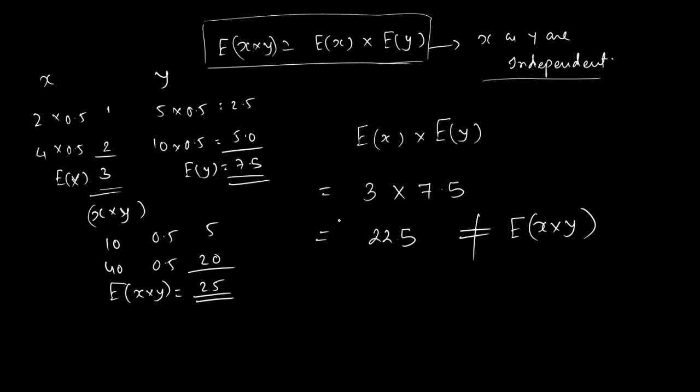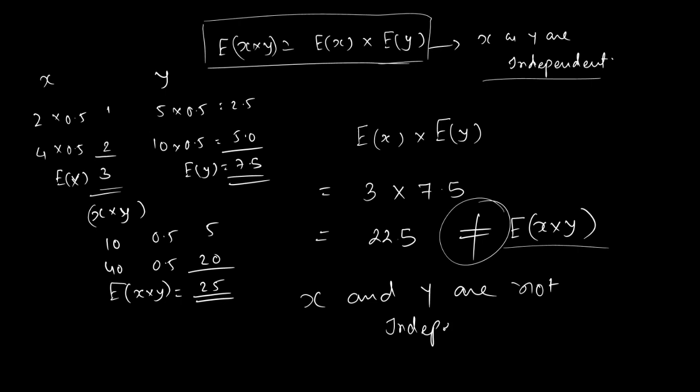Let us not go into the detail of proving this, but try to understand that if this is not equal to the expected value of x and y, you can prove that x and y are not independent. You can take 10 examples. Normally you will not get the answer, and so you can easily prove that x and y are not independent.